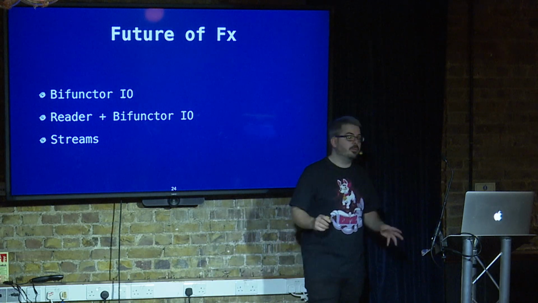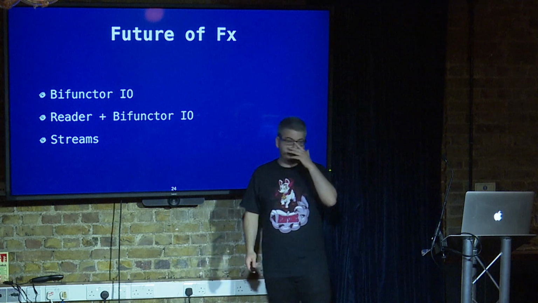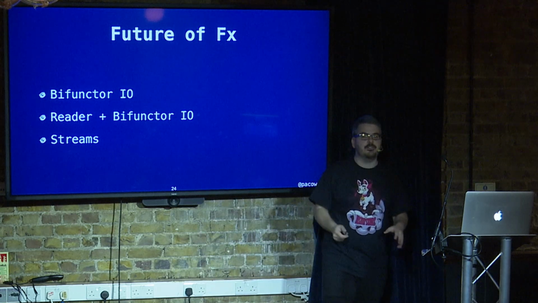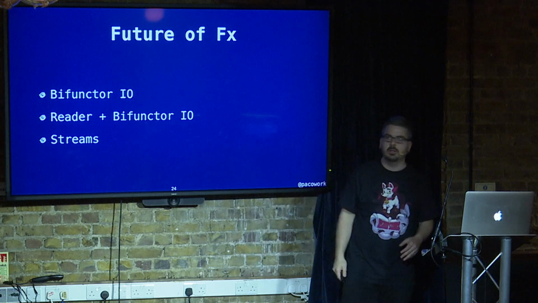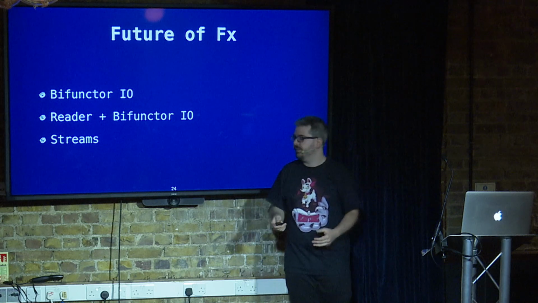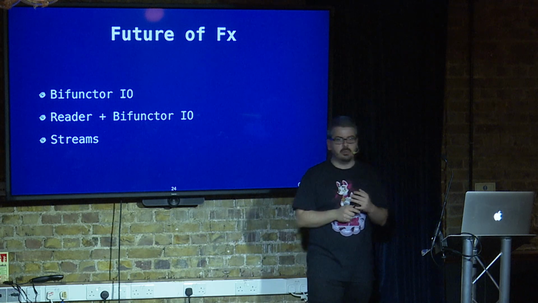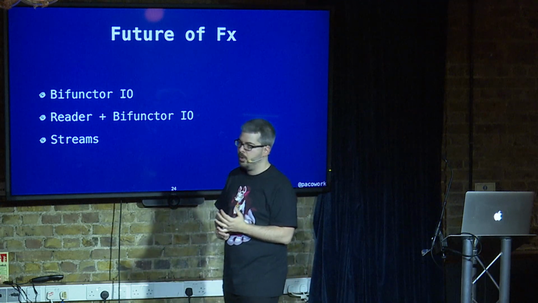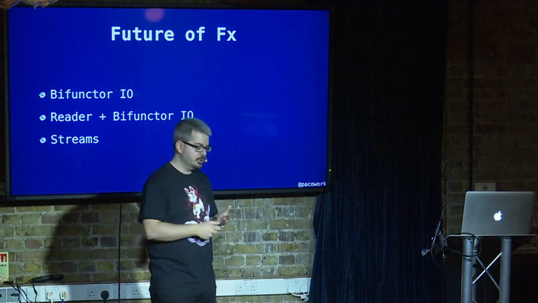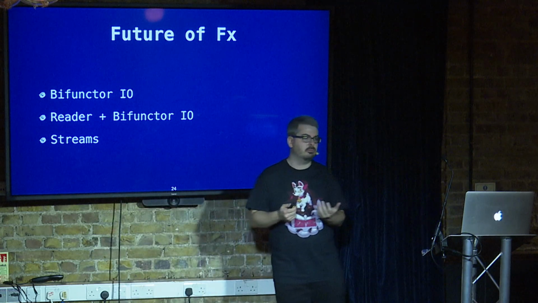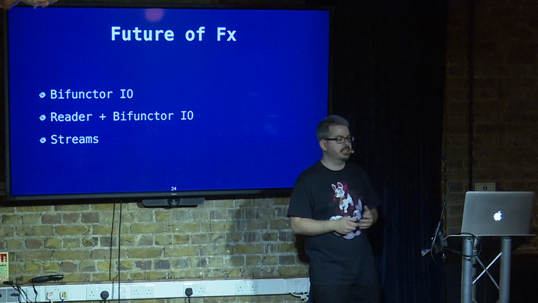On top of this, this has been stable. This has been working for a while. We want to build bifunctor I/O. We're seeing that everybody is doing I/O of either. Either is not really good to use, so we want to write our own implementation of bifunctor. We also want to add what is called RIO in the Scala community, which is reader monad plus bifunctor I/O. So we can have environment, error handling, and regular I/O in one single data type.